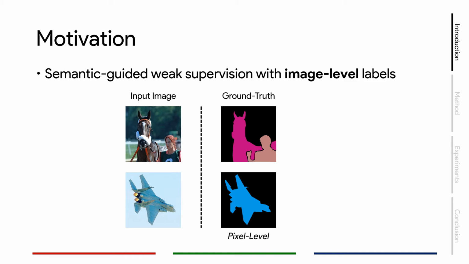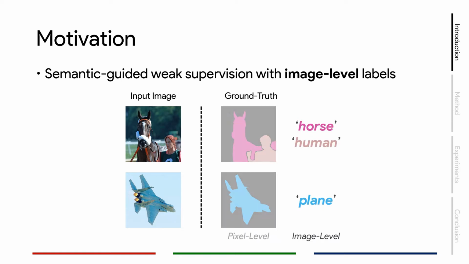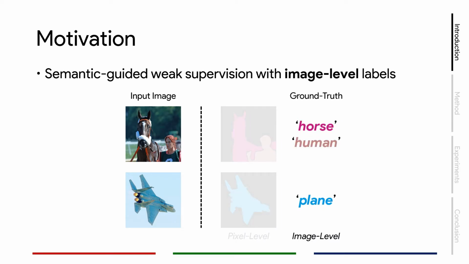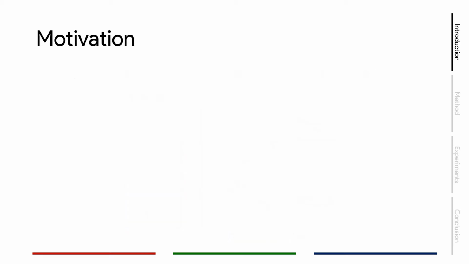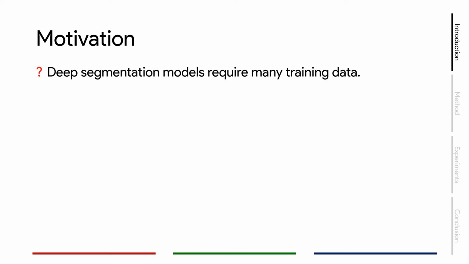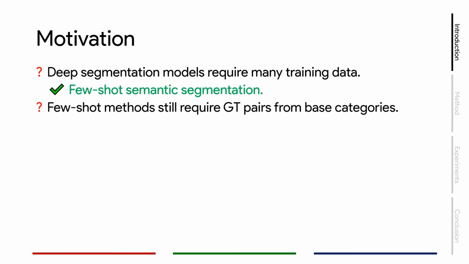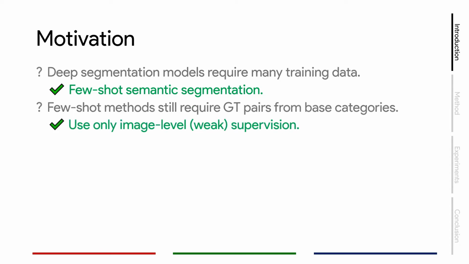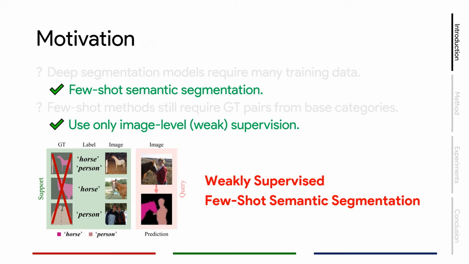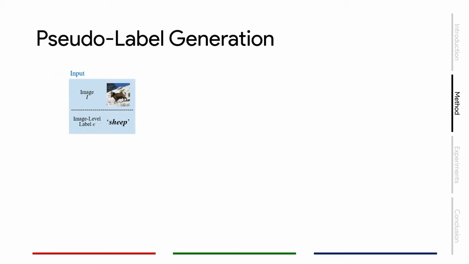Instead of using the pixel-level mask as the ground truth for training, we want to instead use only image-level labels. This means that for each image, we only need the information of what categories are present in this image. So, a summary of the two problems that we solve in this work. First, because deep segmentation models require many training data that are difficult to obtain, we use few-shot segmentation techniques to alleviate this need. Second, because few-shot segmentation still requires ground truth pairs from base categories, we seek to use only image-level label as supervision. Our proposed method can be divided into two parts.